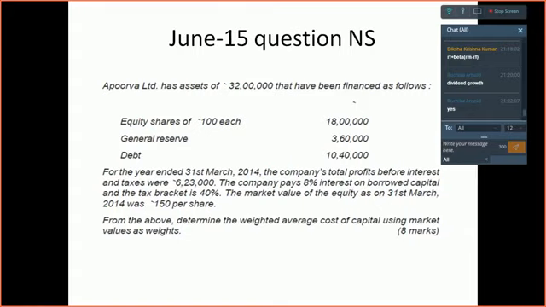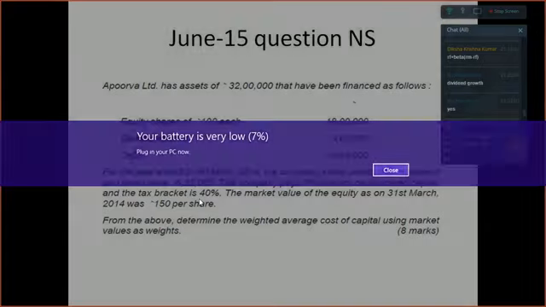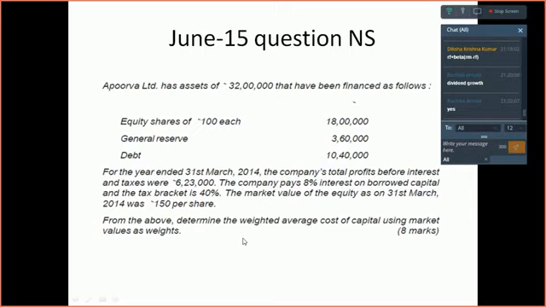How do we evaluate this information to find out the weighted average cost of capital? Now you have to give the weighted average cost of capital using market value weights, and the market value of equity has been given to you as 150 per share, right? The market value of debt, we will take it as constant only.